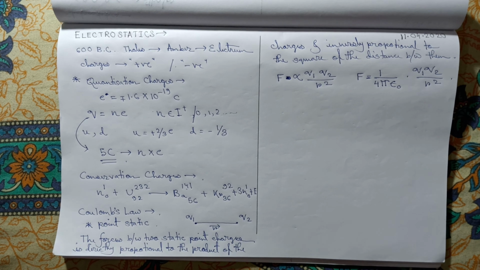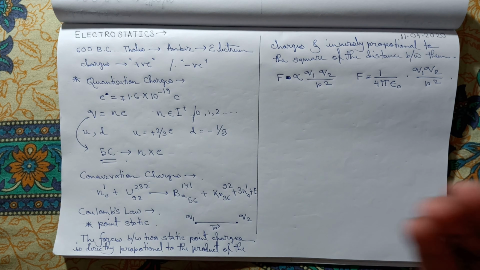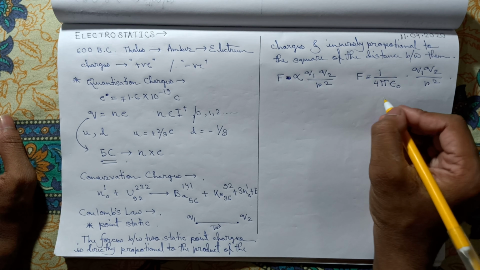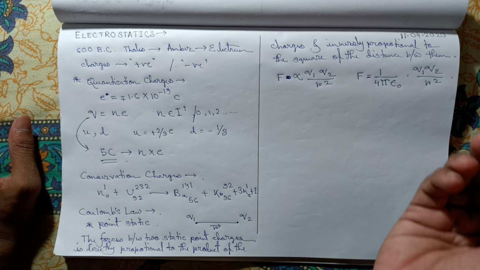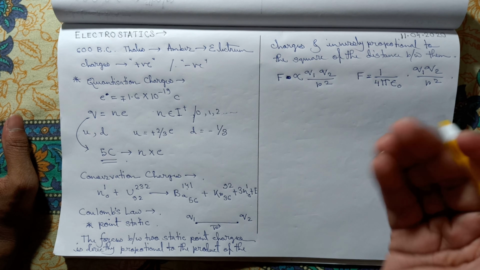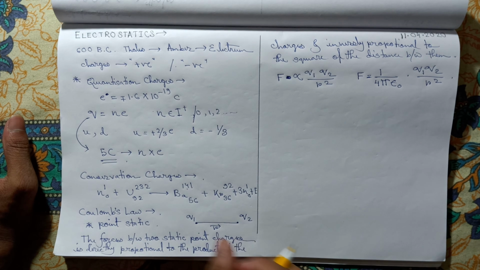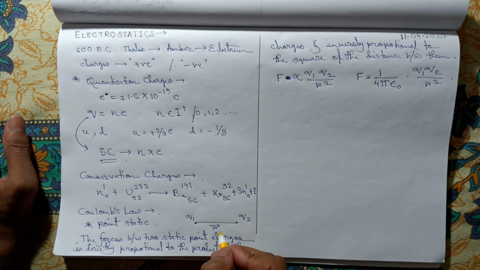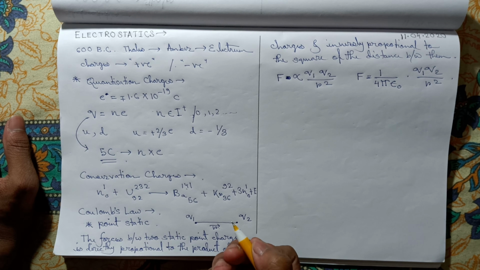But as we all know, force is a vector quantity, right? So that must have some direction as well. So we found out the magnitude here. For the direction, you have to take a reference point. If you say it is from Q1, the direction of the force will be along the distance or radius vector.